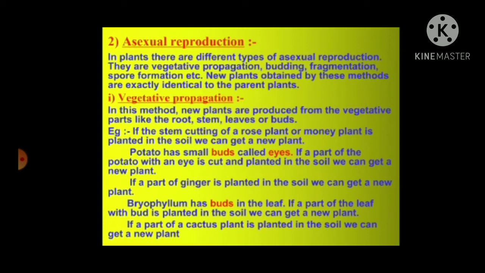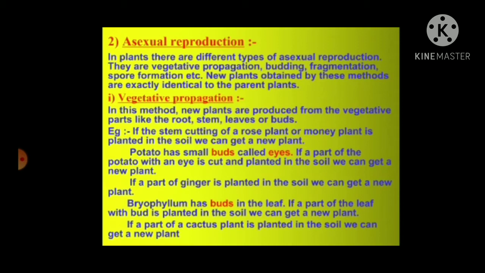So, asexual reproduction is divided into four parts: vegetative propagation, spore formation, budding, and fragmentation, which we are going to learn now. And the new plants obtained by these methods are exactly identical to their parents.